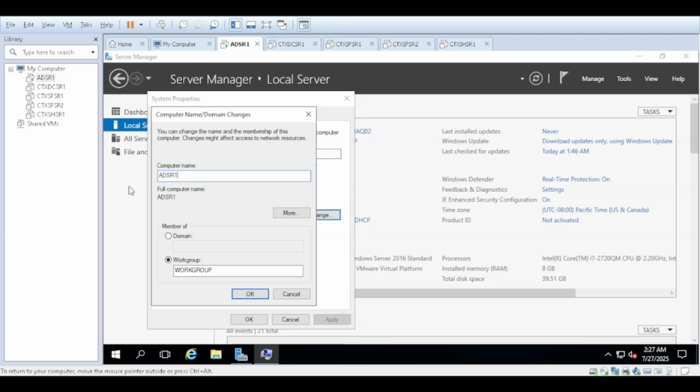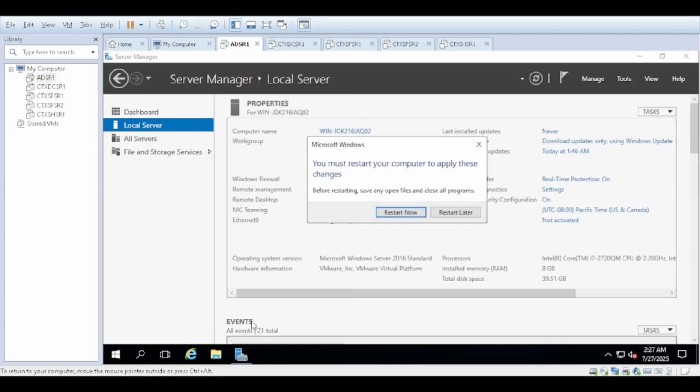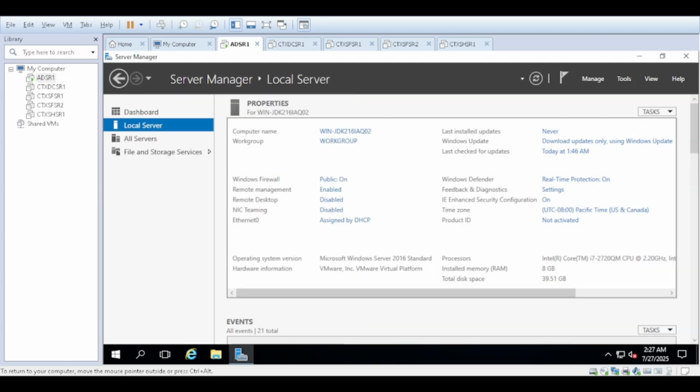Okay, let me verify the server name. ADSR1, yeah. And the IP address, I'll just configure the IP address and then reboot the server.